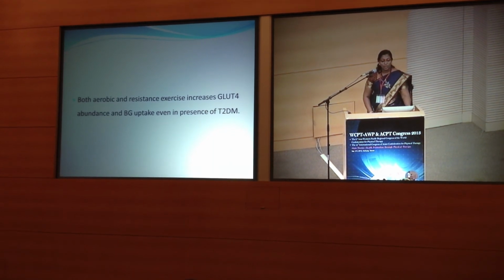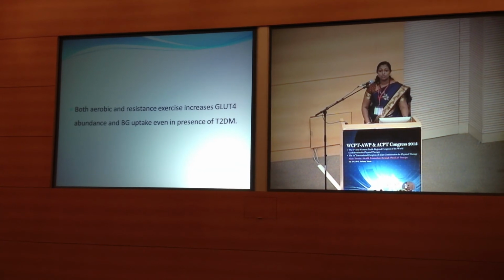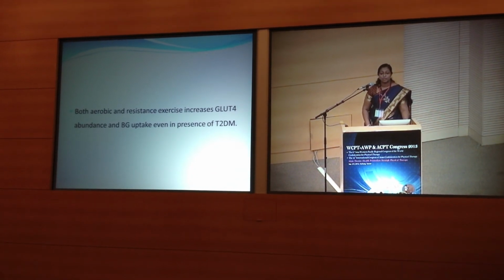Now, both aerobic and resistance exercise increase GLUT4 abundance and blood glucose uptake even in the presence of type 2 diabetes mellitus.